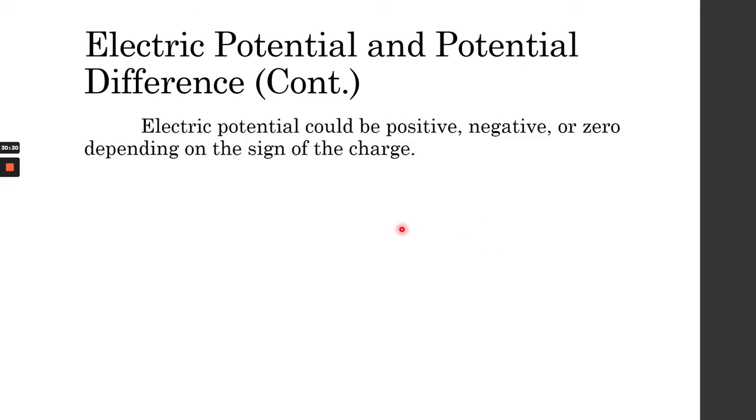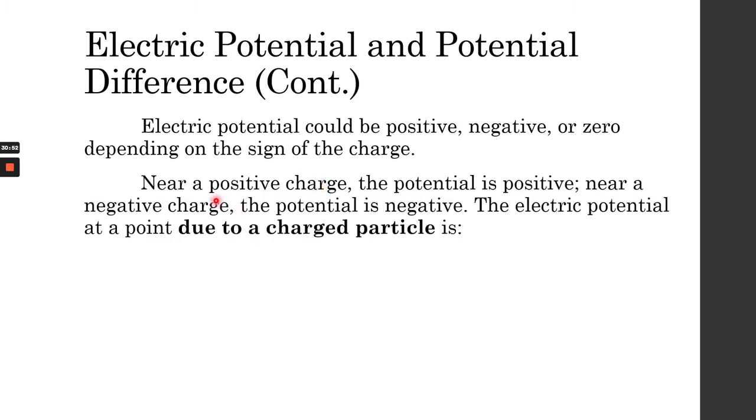Okay, so electric potential and potential difference, we're going to continue. Electric potential could be positive, negative, or zero. As earlier you saw, when you have an initial starting point at infinity, your electric potential is usually zero. But it can also be positive or negative depending on the sign of the charge. What do you mean by that?